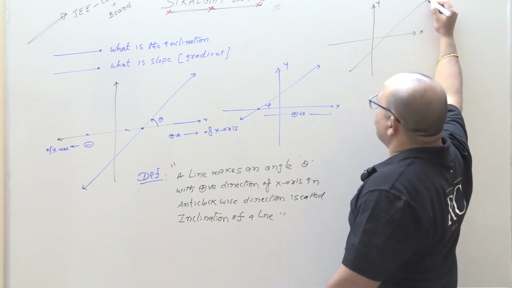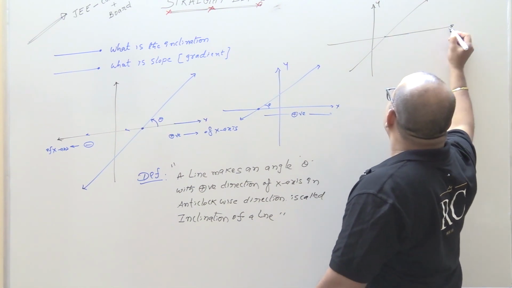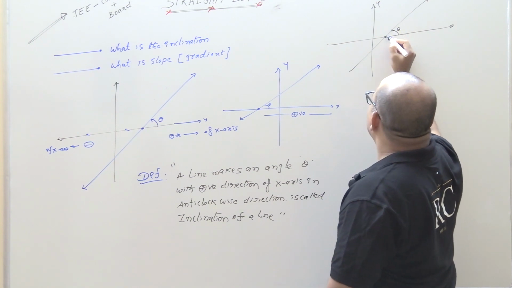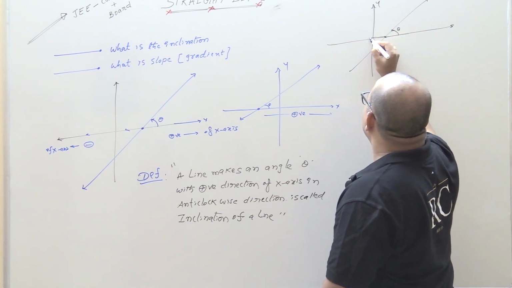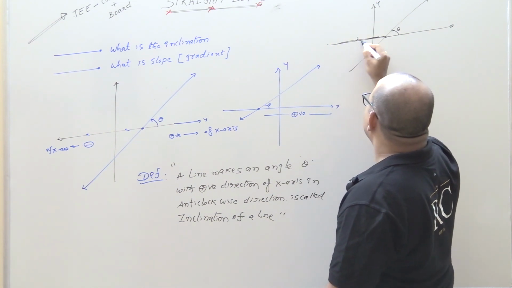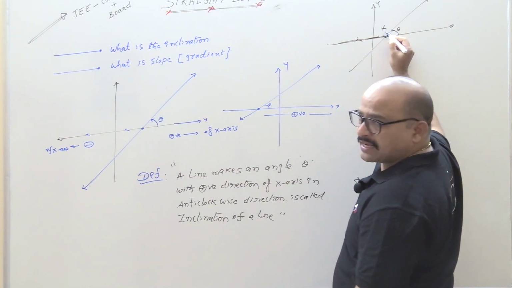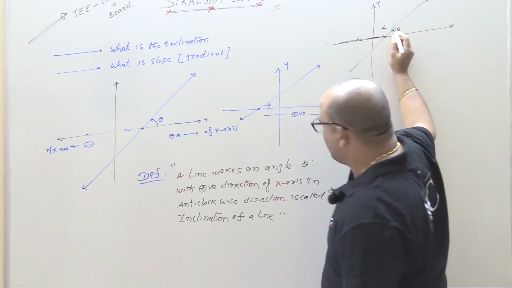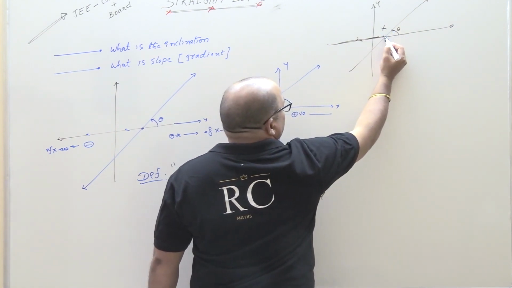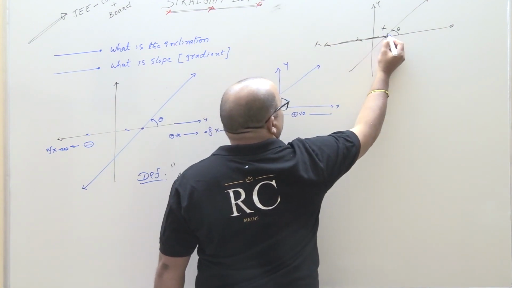As per the definition, we have to take only this angle in the positive direction. Sir, what about this angle? But this angle is made in the negative direction of x-axis. Although it is an anti-clockwise direction, it is made in the negative direction of x-axis, that's why I am not taking this angle.